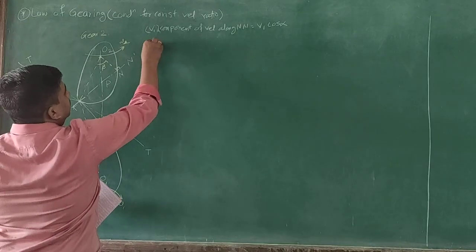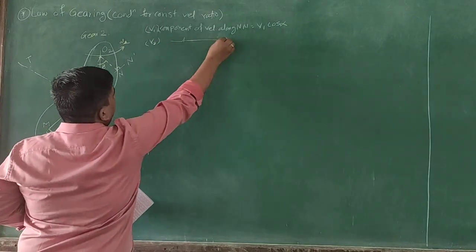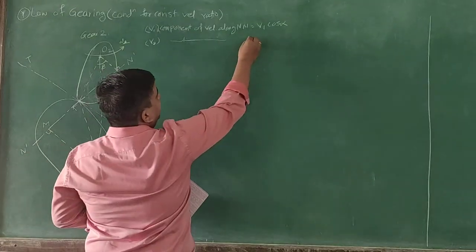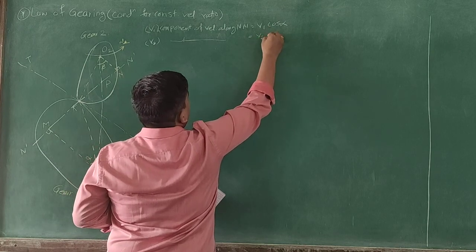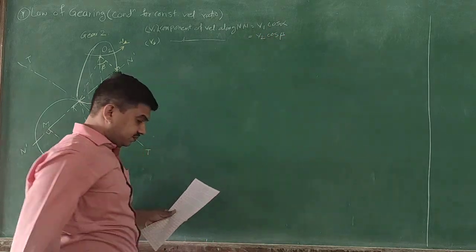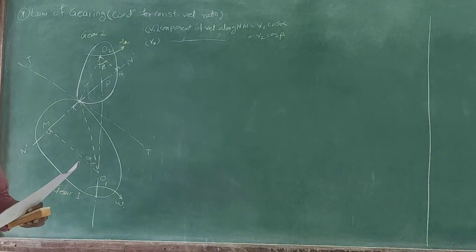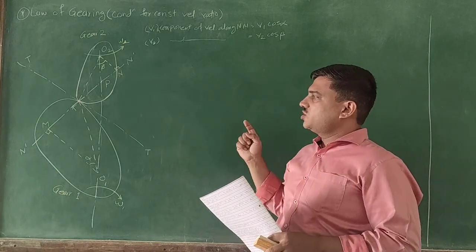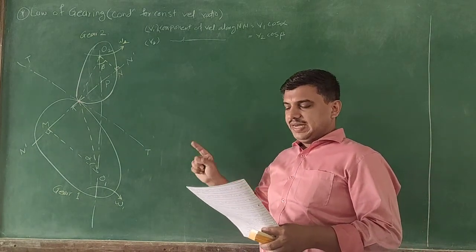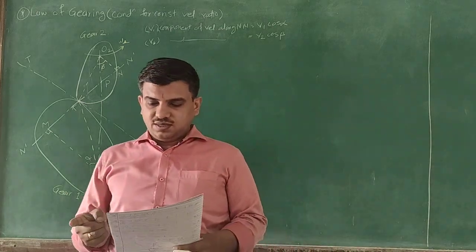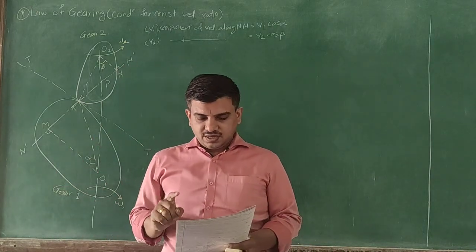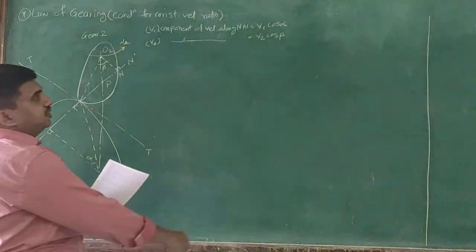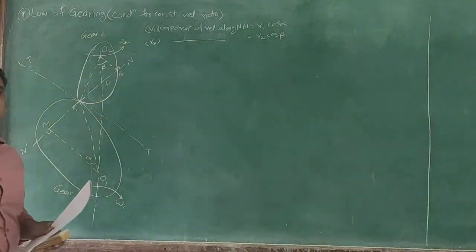Then the common component of velocity V2 along NN will be V2 cos beta. Now we are aware that if the mating teeth are to remain in contact with each other while transmitting the motion, then the components of this particular velocity must be equal, so that motion will be transferred.